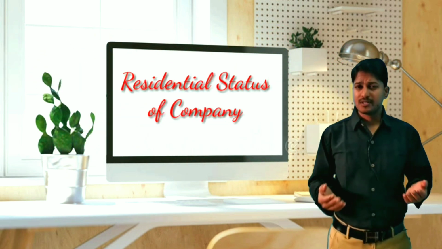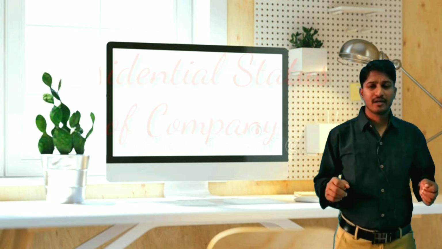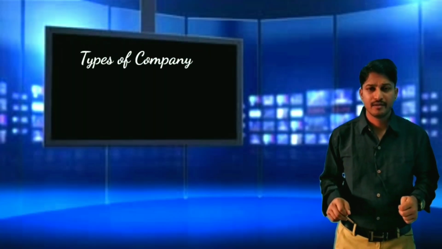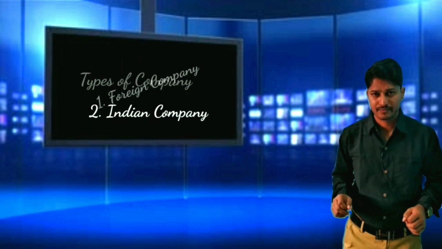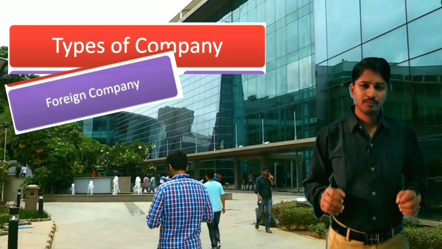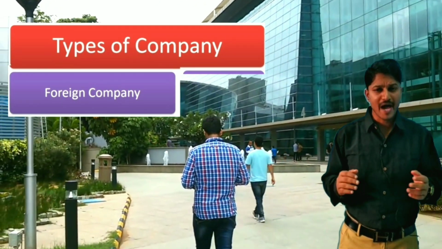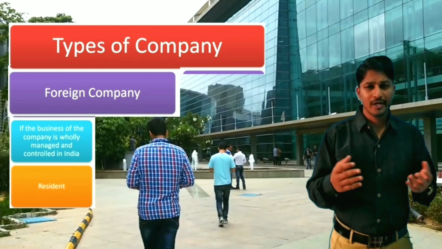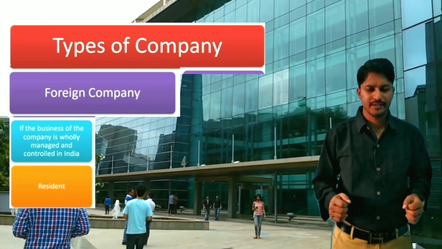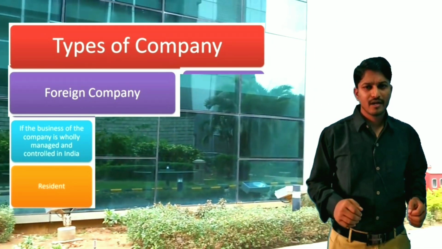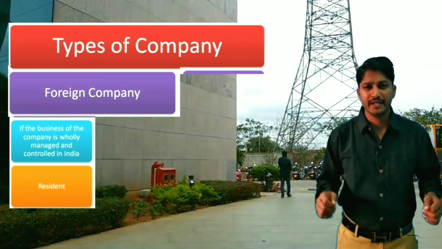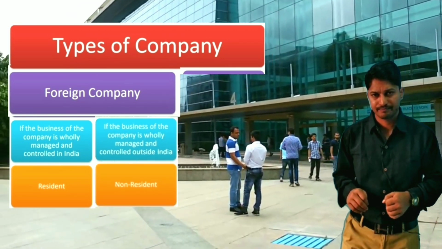The last and final one is residential status of companies. For the purpose of residential status, the companies are classified into two important categories. First one is foreign company and second is Indian company. In the foreign companies, if the business of the company is managed and controlled wholly or partially in India, it is called resident. If the business is managed and controlled wholly outside India, it is called non-resident.